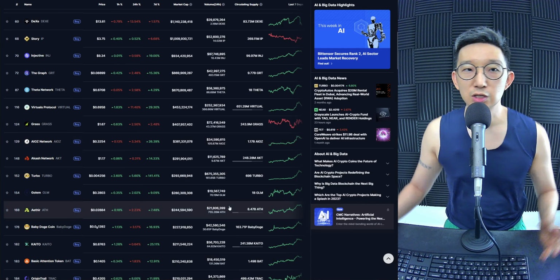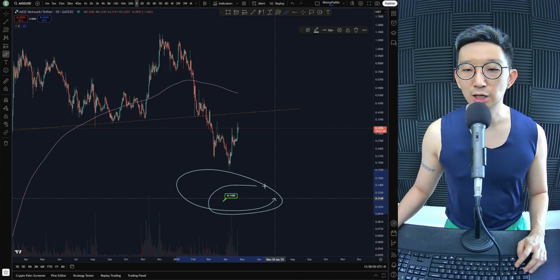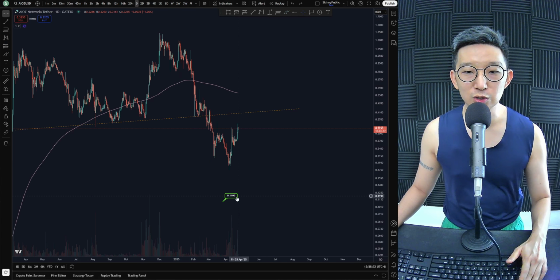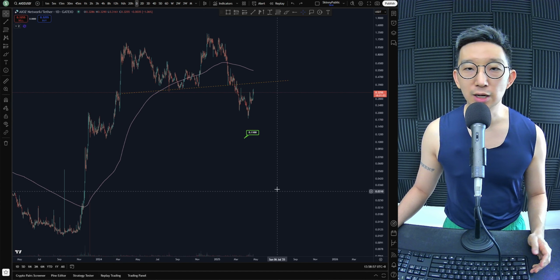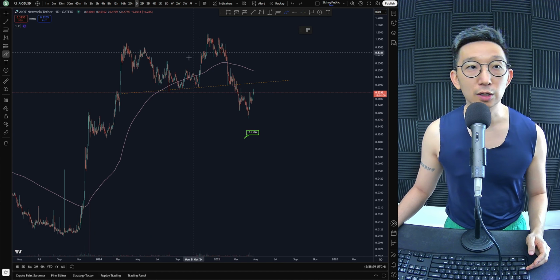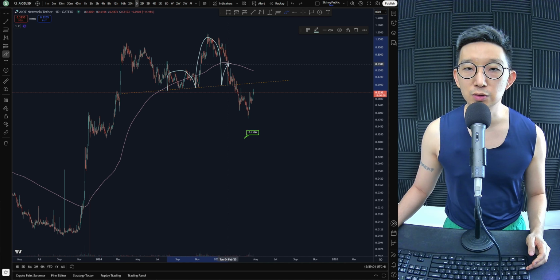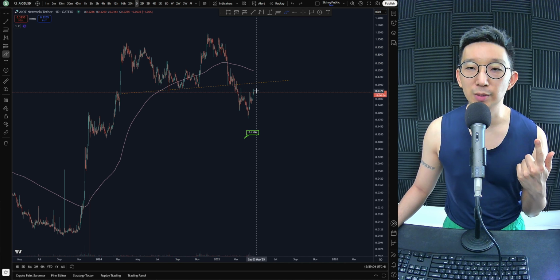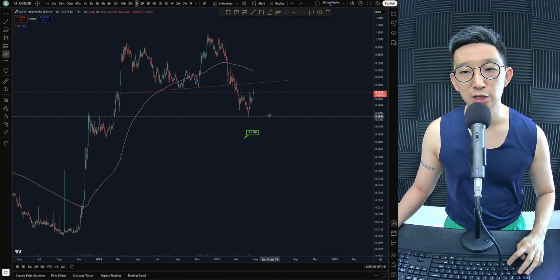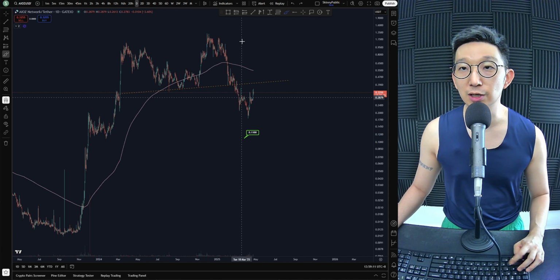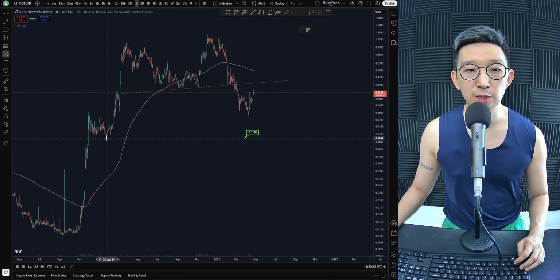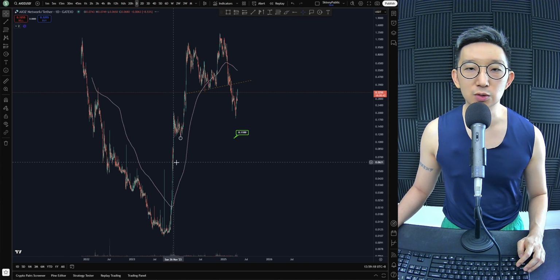AIOZ against USD. AIOZ is in a rally. But we have a clear target over here at 11 cents, which we made way back in March. So yeah, I still think there's more downside to come for AIOZ. We've completed a head and shoulders over here, right? Until we break back up clearly above the skinny pink line, we're expecting AIOZ to go 11 cents. And 11 cents will be a sweep of these lows. So more downside is to be expected for AIOZ. More likely than not, we're heading towards 11 cents.